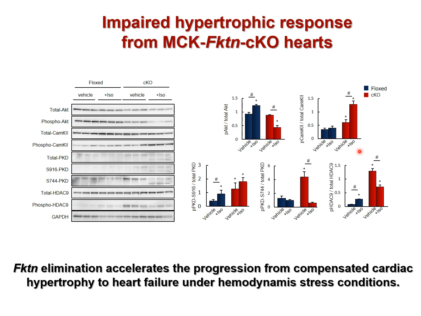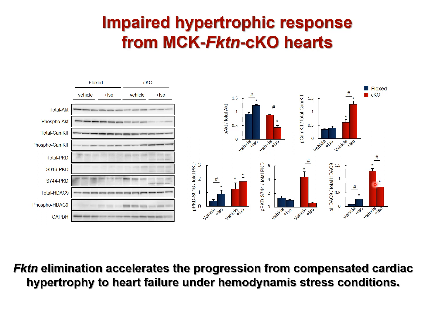Whereas isoproterenol treatment slightly increased phosphorylation of PKD in control hearts, the basal level of PKD phosphorylation in the absence of isoproterenol was already significantly higher in CKO hearts. Similarly, the phosphorylation of HDAC9 in control hearts was increased by isoproterenol treatment, while the basal phosphorylation in CKO hearts was already extremely high.